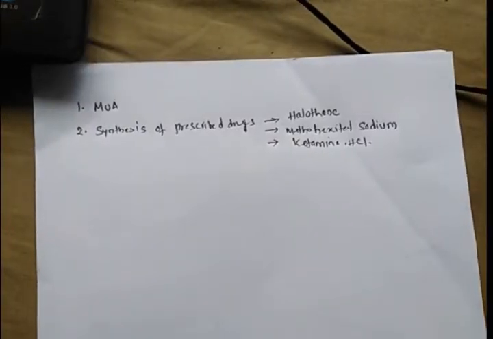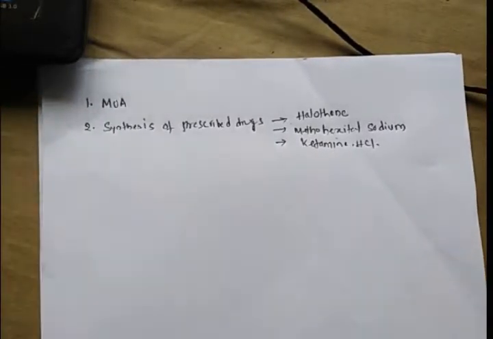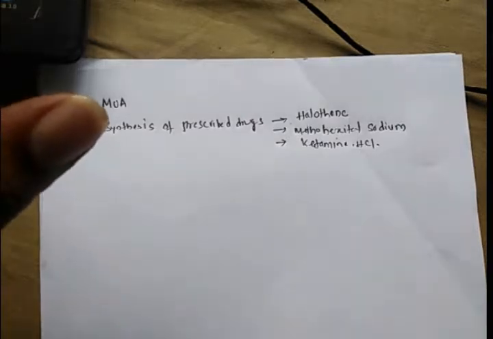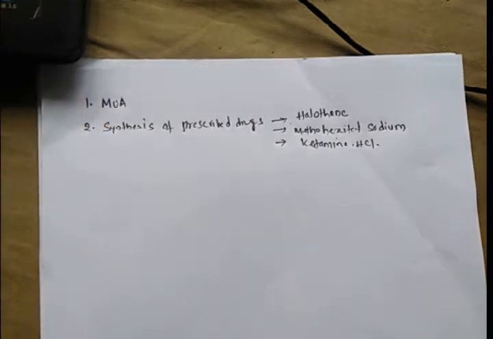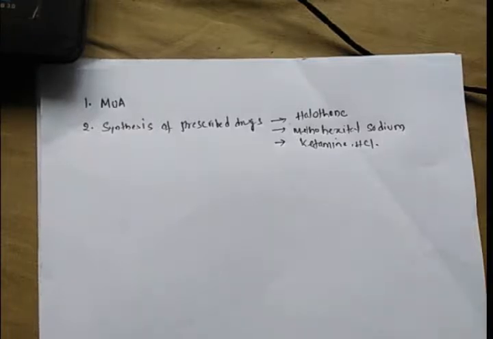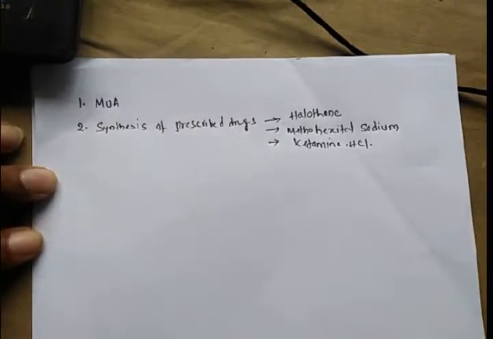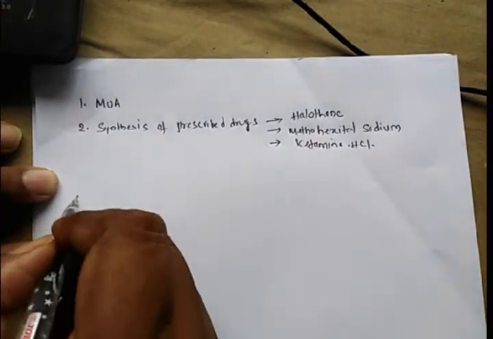Today we are going to discuss the mechanism of action of general anesthetics, and the second point is synthesis of the prescribed drugs in the syllabus. Three drugs are prescribed in the syllabus: halothane, methohexital sodium and ketamine hydrochloride. So first we will go into the mechanism of action of general anesthetics.